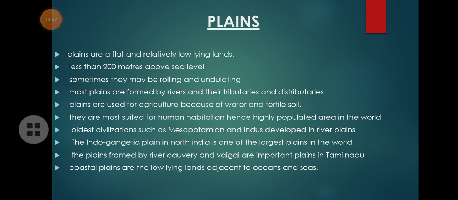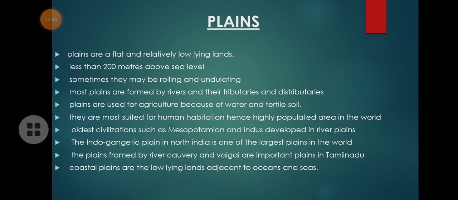So when you see the land, sometimes they are high, they are low, they are big, small, isn't it? But when river water flows through the above and lower portions, they slowly make the land system into a flat surface. So the plains are formed because of the river water running in the land system. Okay. So mostly the plains are used for agriculture. Okay. So the majority of agriculture is practiced in plain areas because the soil of the plains is very fertile because of the availability of water.